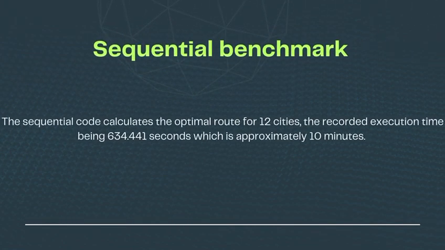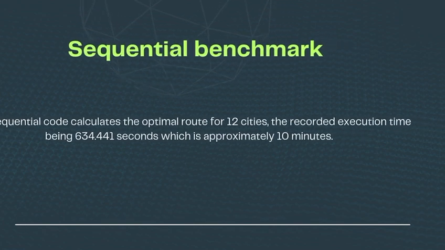Sequential benchmark. The sequential code calculates the optimal route for 12 cities, the recorded execution time being 634.441 seconds, which is approximately 10 minutes. This measurement provides a baseline for parallel computing techniques.